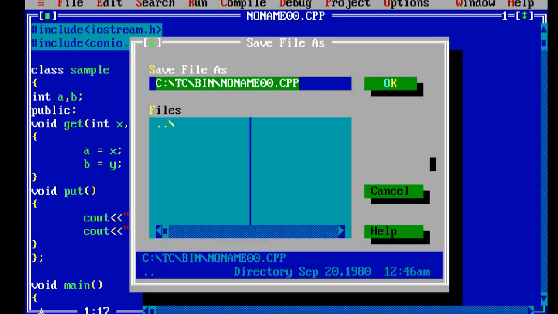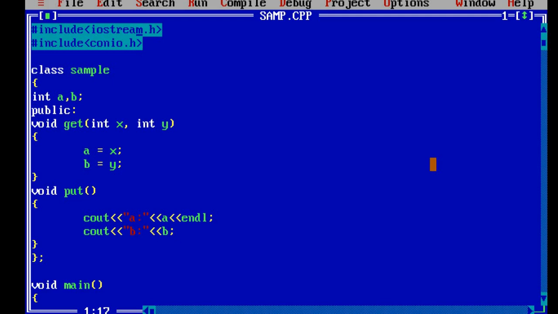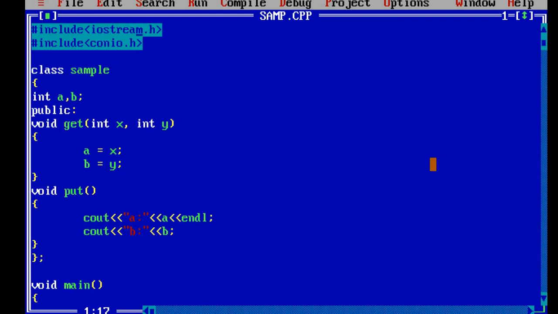Now we'll save this one. I'll say sam.cpp. CPP stands for a C++ file. If you say .c, it indicates it's a C file. Save it, compile the program and run the program. When you run the program, you can see the variable a is assigned 10 and the variable b is assigned 20. So this is a small example on how to create a class.